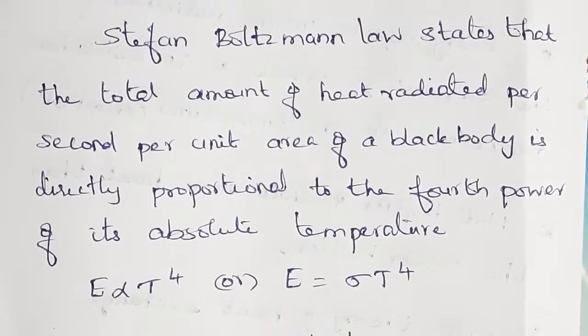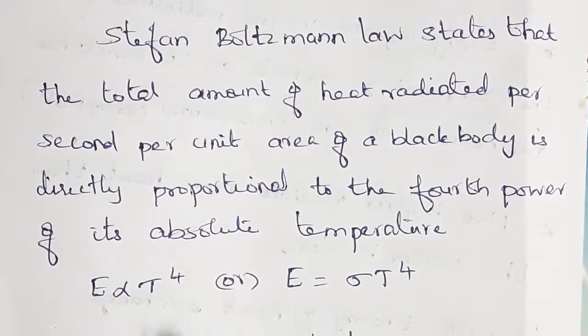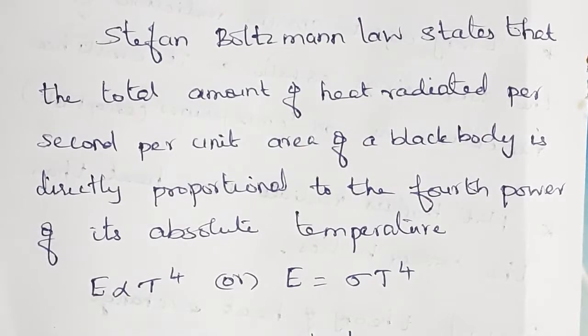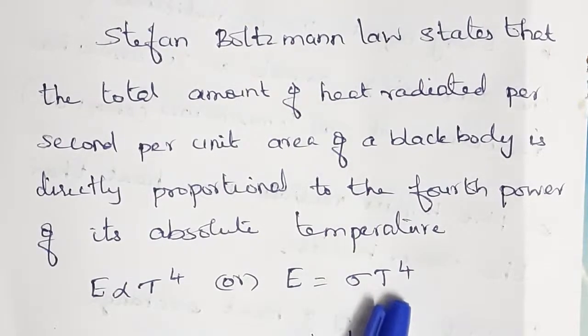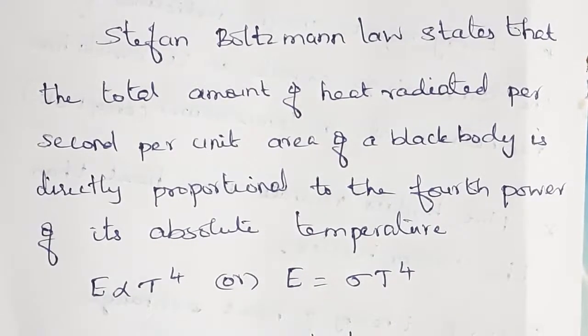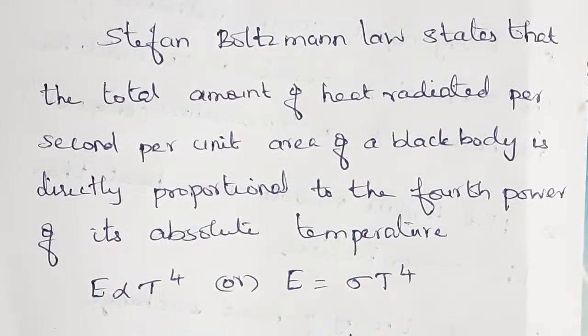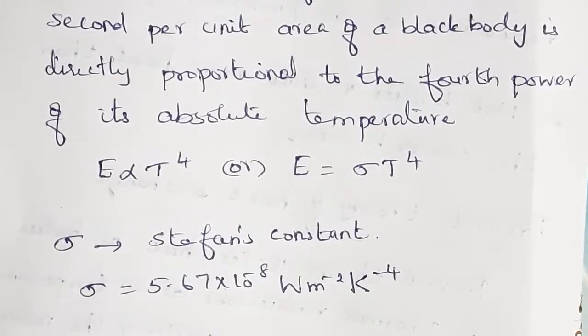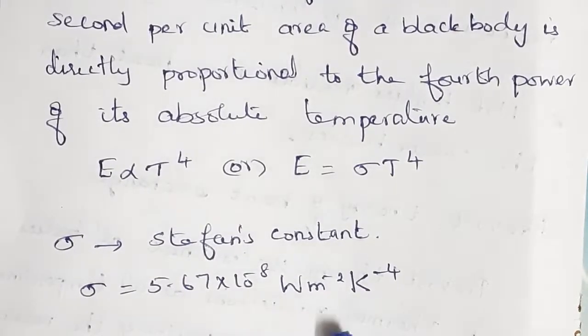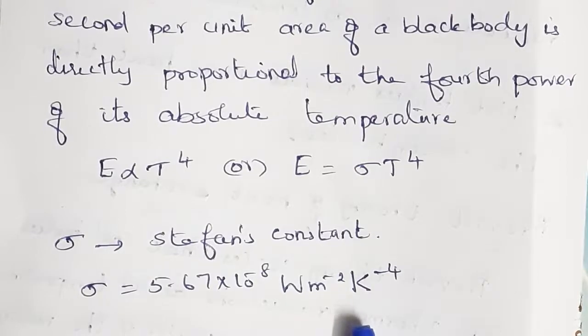This can be mathematically written as E proportional to T^4. Here E is the heat radiated, and T is the absolute temperature, raised to the fourth power. So E proportional to T^4, or else we can write E = σT^4, where sigma is known as Stefan's constant. The value is found to be 5.67 × 10^-8 W m^-2 K^-4.